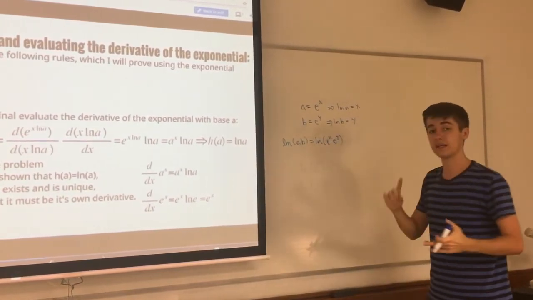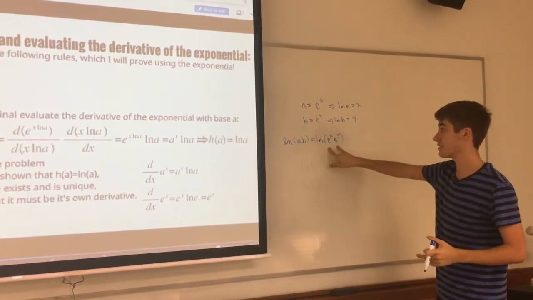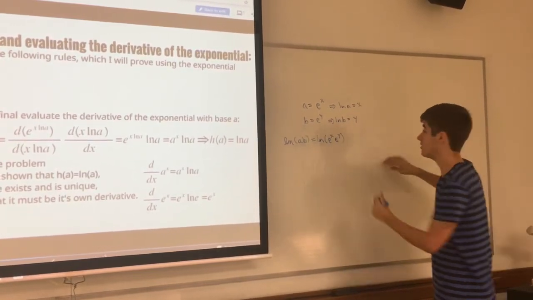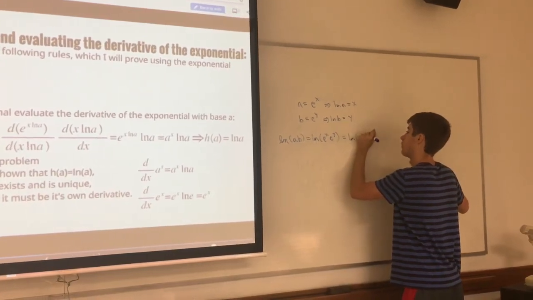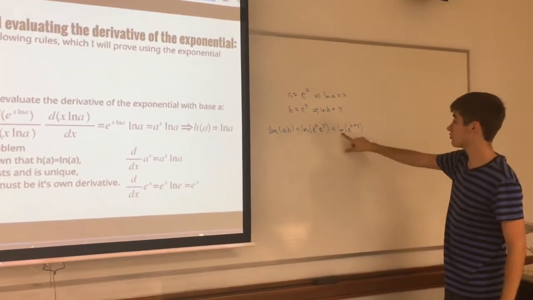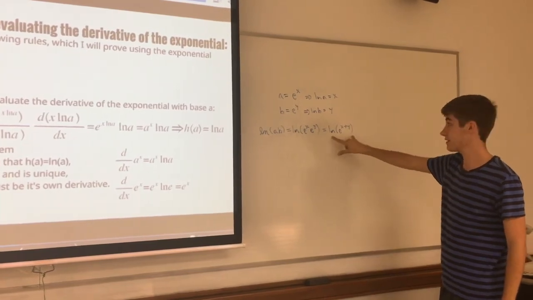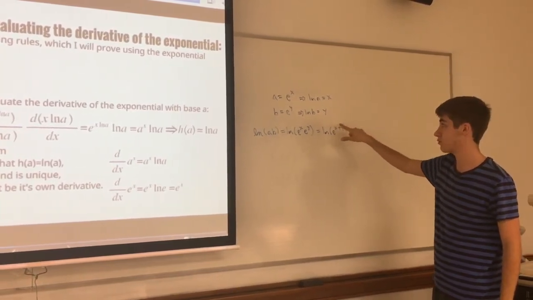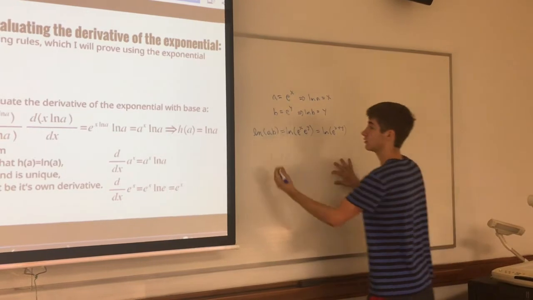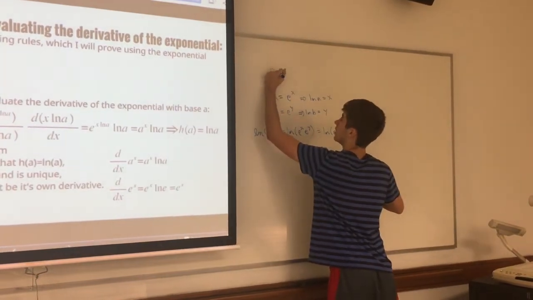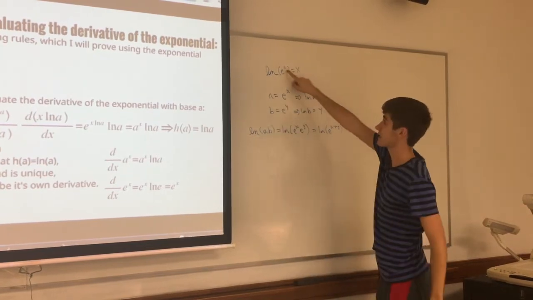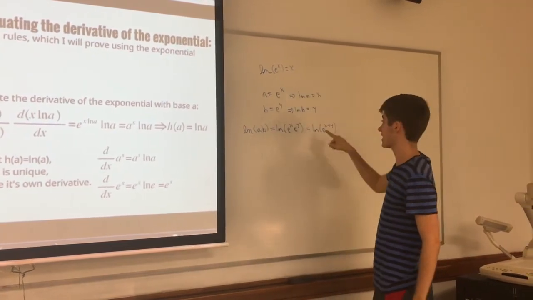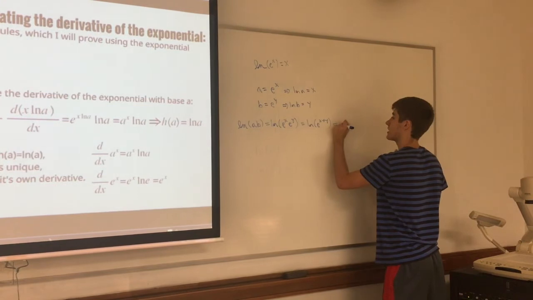And if you recall the axiom we had about exponents, I can write this as a single exponent with the sum of the powers. So this can be written as the natural log of e to the x plus y, okay? And since natural log and e cancel, this evaluates to just x plus y. Because if you recall, given the rule that we had before, the natural log of e to the x is just x. So whatever I plug in for x here just ends up out here. And we have x plus y, so this evaluates to just x plus y.